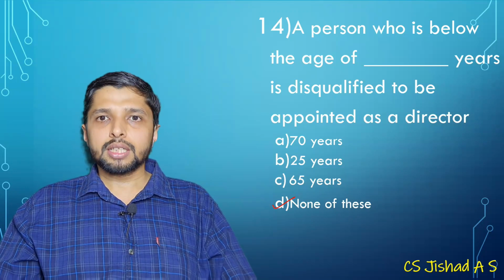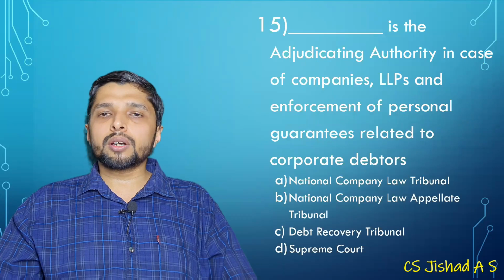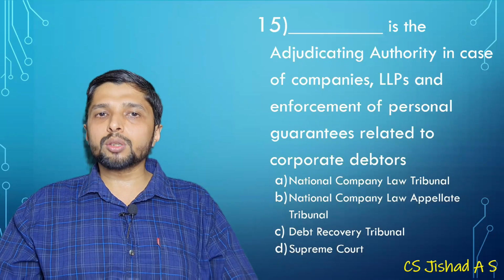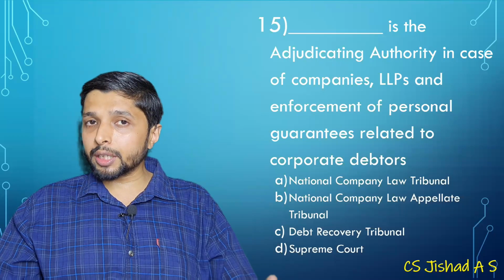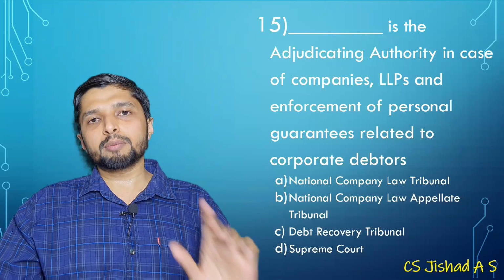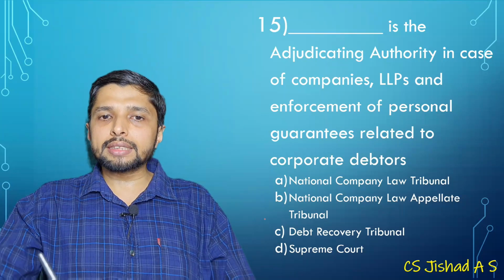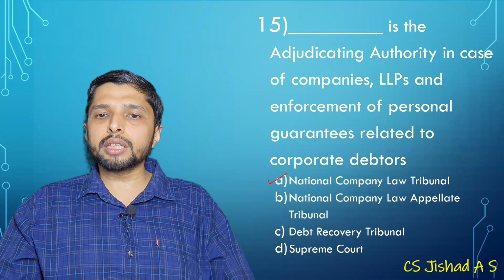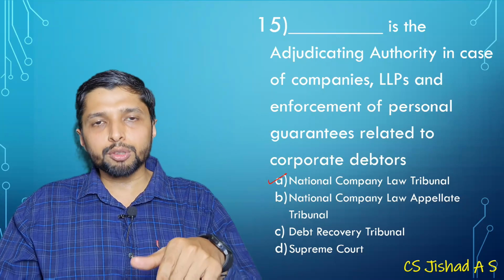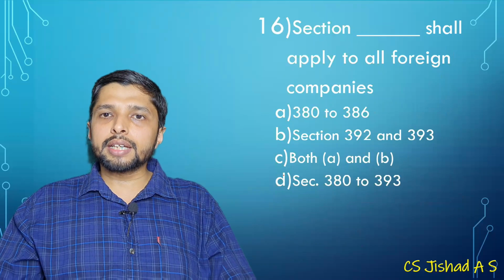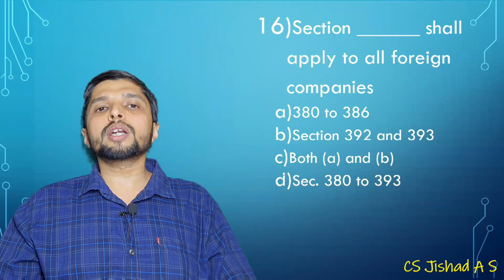Okay, yes. Dash is the adjudicating authority in the case of companies, LLP and enforcement of personal guarantees related to corporate debtors. Corporate debtors is related to Insolvency and Bankruptcy Code. So adjudicating authority for corporate person will be NCLT, National Company Law Tribunal, and for others it would be Debt Recovery Tribunal.